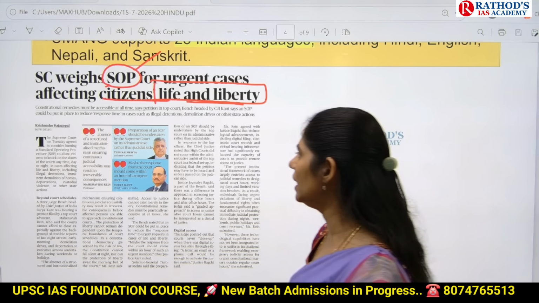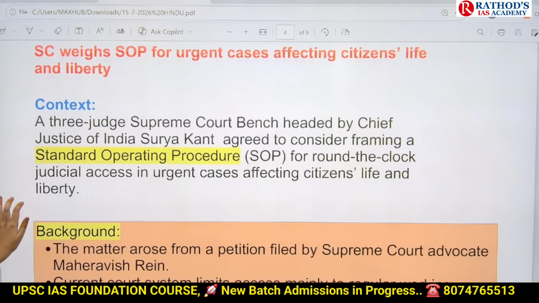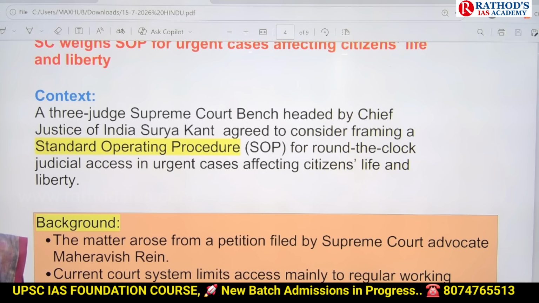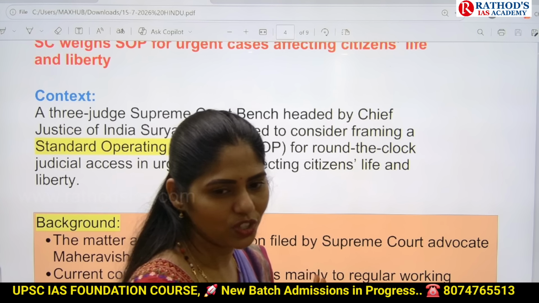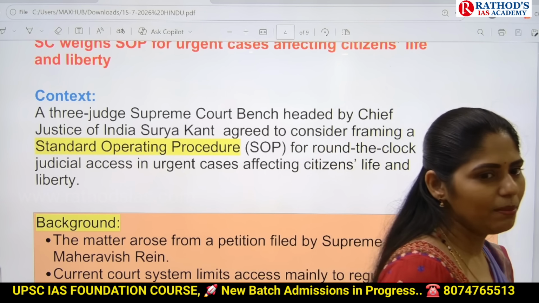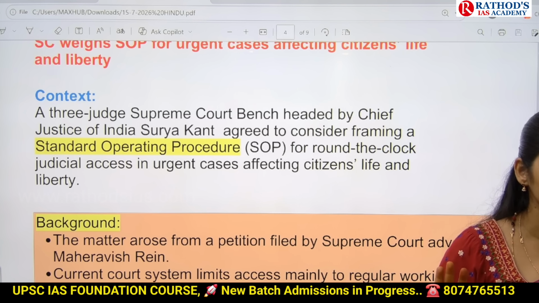Now let us see in detail, guys. What is the article? What is the background? Why is it in the news? What is the impact of this? We have to see everything. On this, UPSC can give you a mains-based question, not prelims, but mains. But if they want to ask a question related to prelims, they may ask you about Article 21.